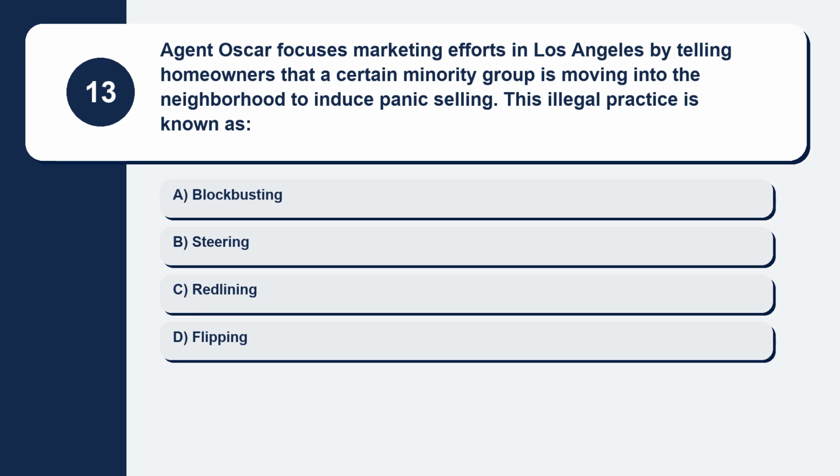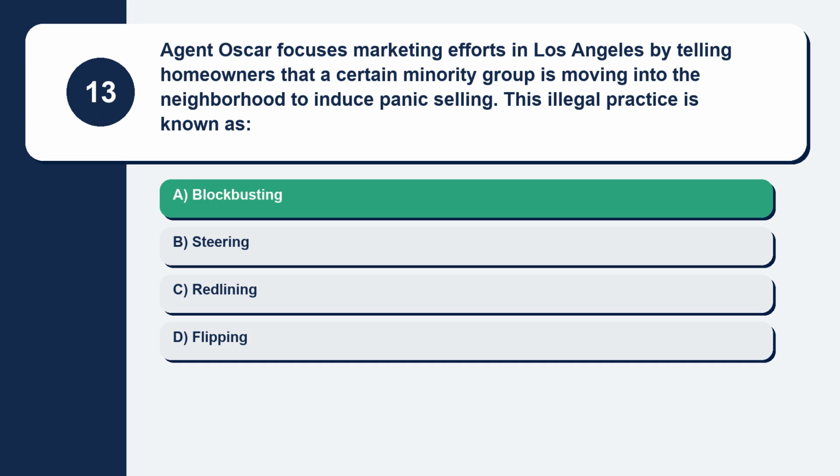Question 13. Agent Oscar focuses marketing efforts in Los Angeles by telling homeowners that a certain minority group is moving into the neighborhood to induce panic selling. This illegal practice is known as. Here are your options. Option A, blockbusting. Option B, steering. Option C, redlining. Option D, flipping. The correct answer is option A, blockbusting.